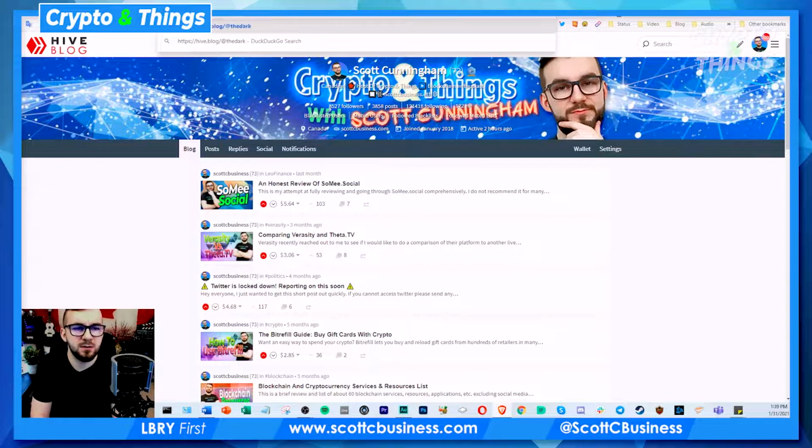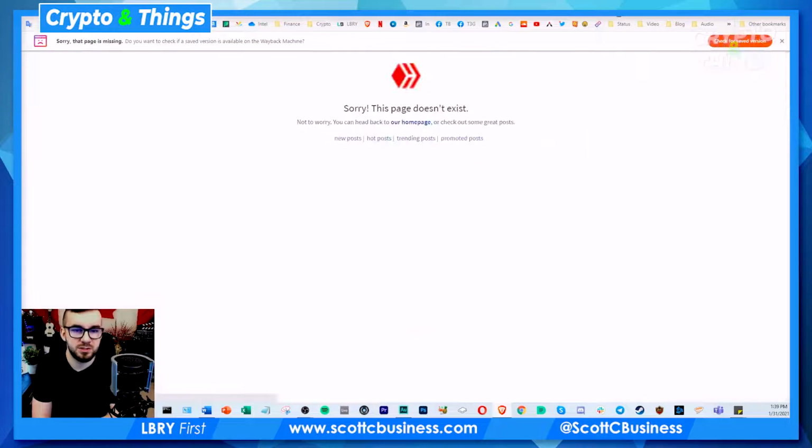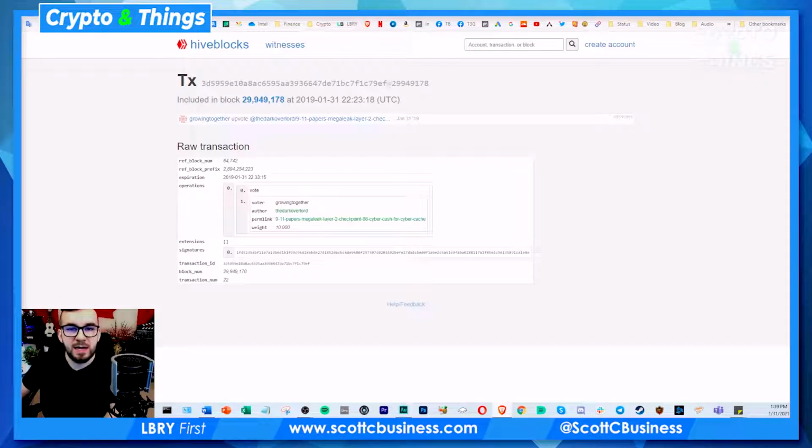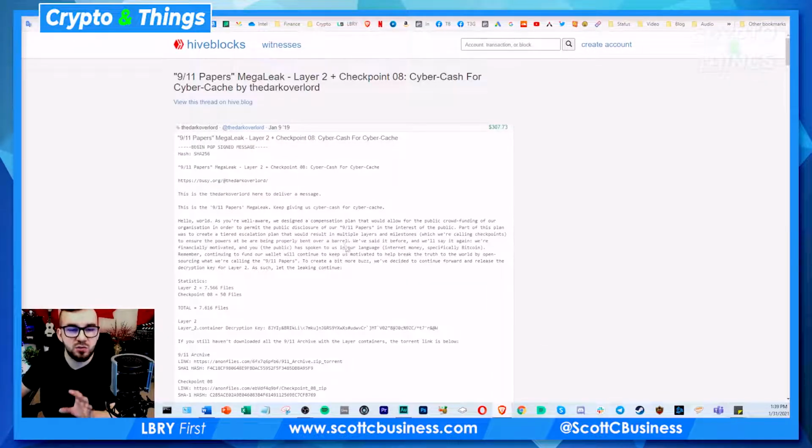But I believe here on Hive.blog, they've actually completely erased the access to TheDarkOverlord. Let's just double check that. Yeah, so you can see there's definitely varying degrees of access, right? If you were TheDarkOverlord and you tried to log in on Hive.blog, it probably wouldn't work. But if you did it on PeakD or something, it probably would work. You can still access your funds. Anyone can still see the actual data.